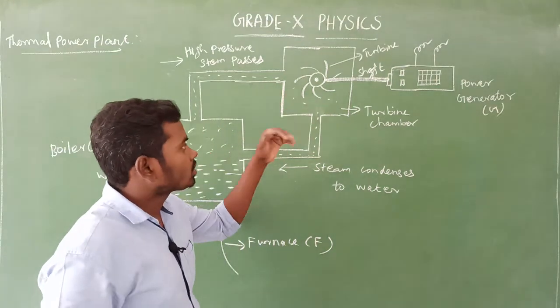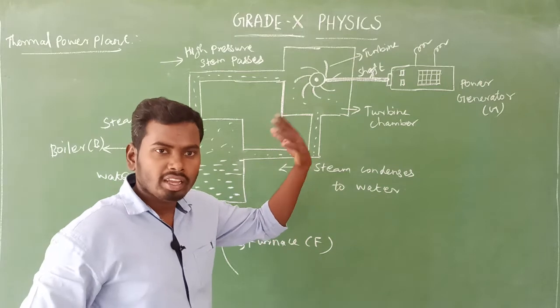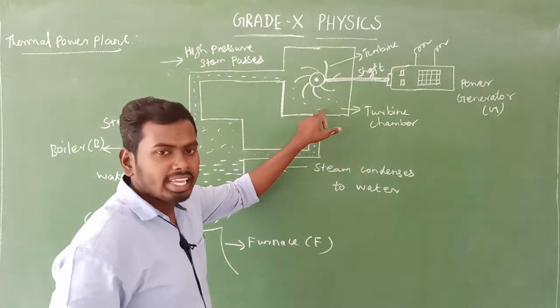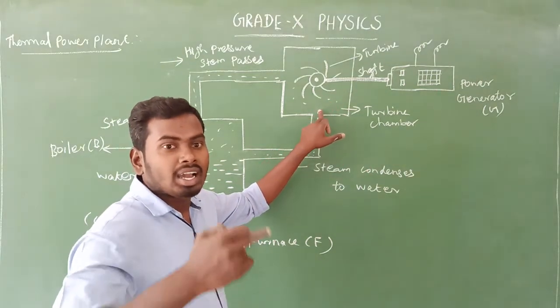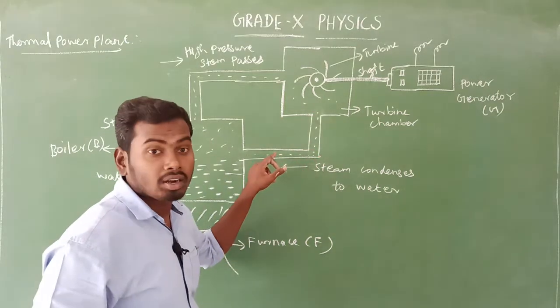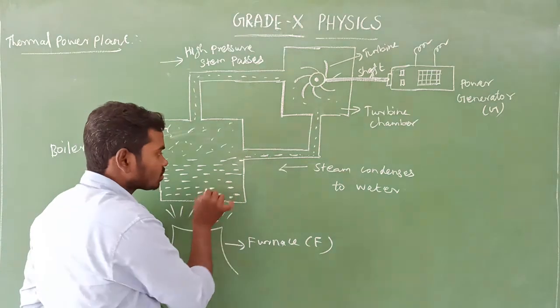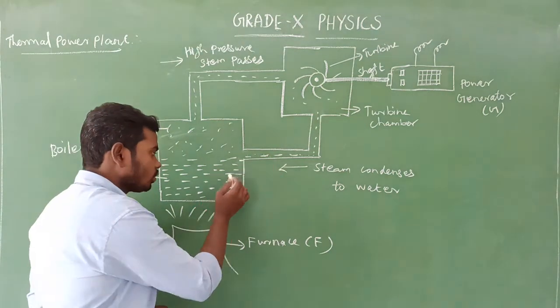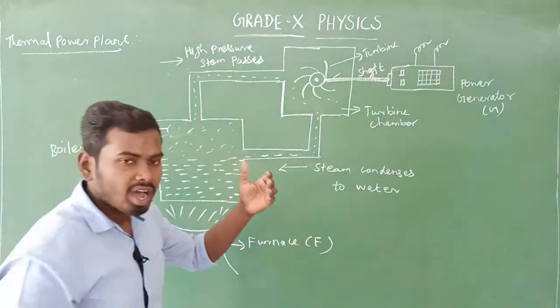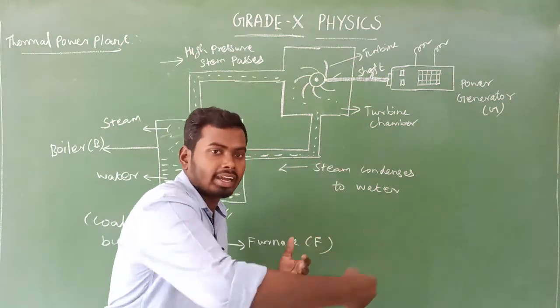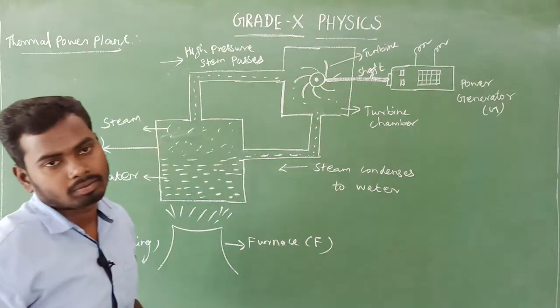So due to the fast rotation of this turbine, this steam condenses into water again. Again that water flows to the boiler. This process happens again and again, continuously.